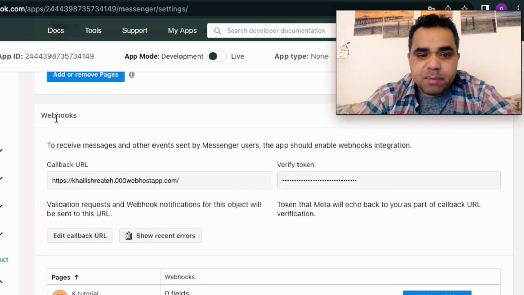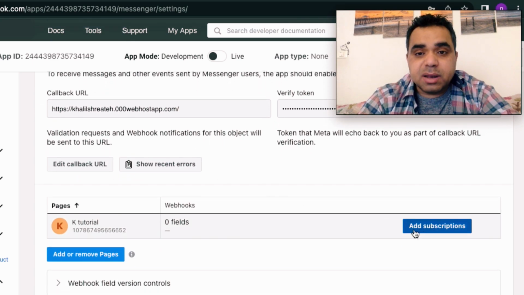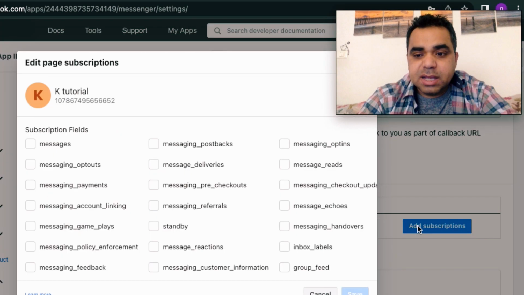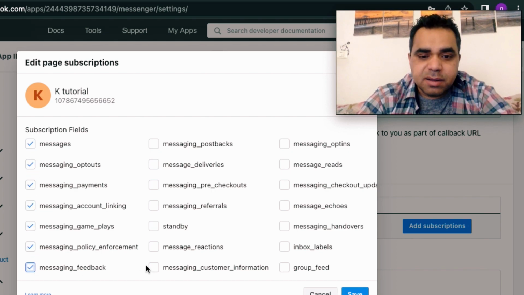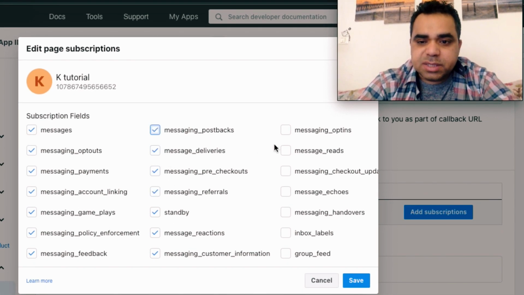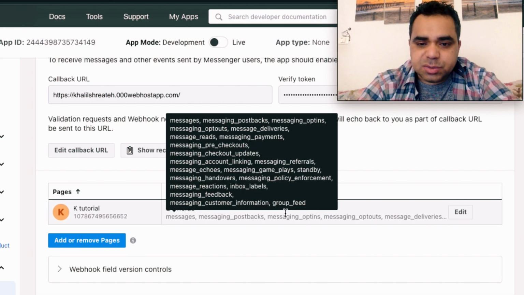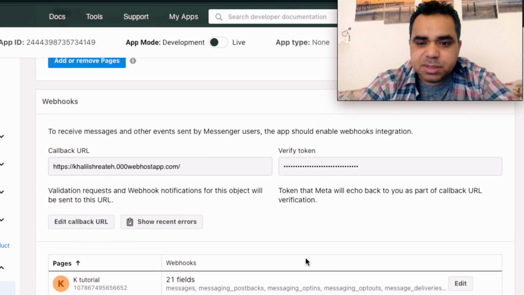And here is one of the most important parts, guys. After you connect your webhooks to your website or to your hosting, down here you can see a new button appeared, which is add subscriptions. Click this button to grant permissions to this app. I'm just gonna click on all the fields here. It depends on the permissions you want to grant to this app. You can choose whatever you want. I prefer to choose them all, and then click save. This step is important to do: connect to the webhook and then grant subscriptions, grant permissions.